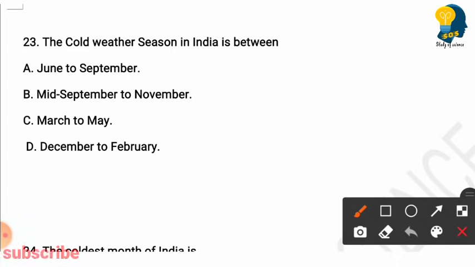Next question. The cold weather season in India is between June to September, mid-September to November, March to May, December to February. So here the right answer is option D. From December to February, the cold weather season can be seen in India.